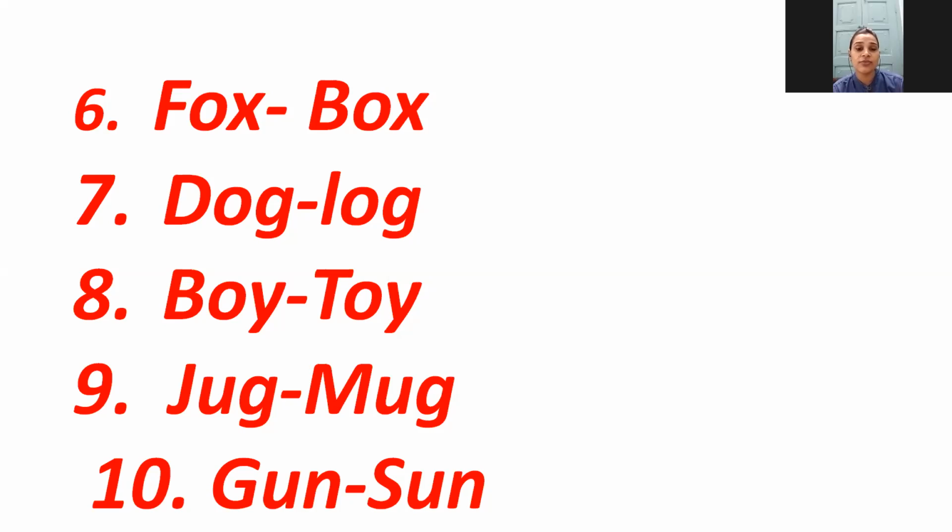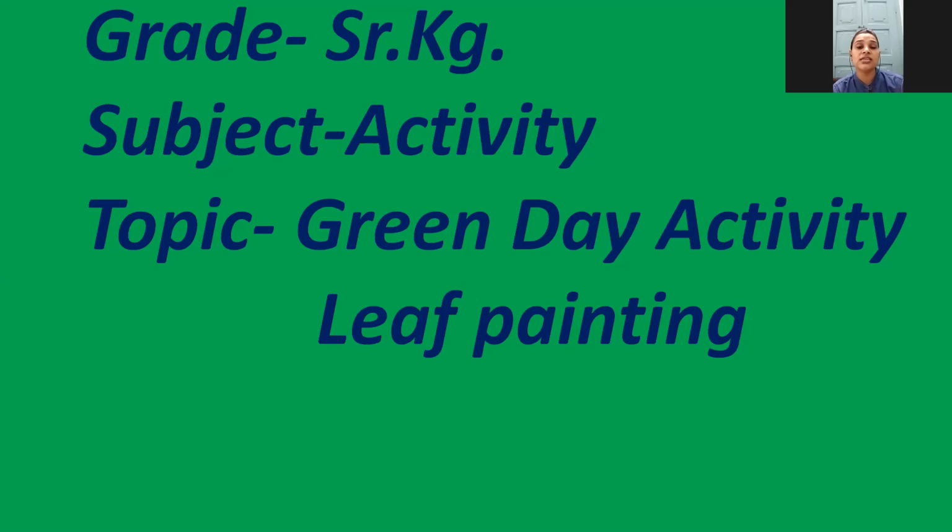That's why we are saying them rhyming words. Let's take another example. Fox, box. Dog, log. Boy, toy. Jug, mug. Gun, sun. So in this way, you have to learn these rhyming words.